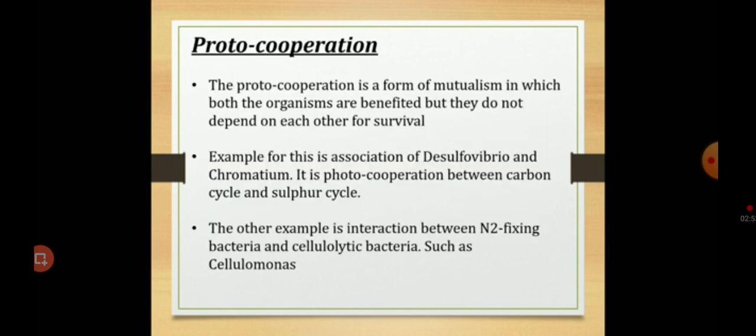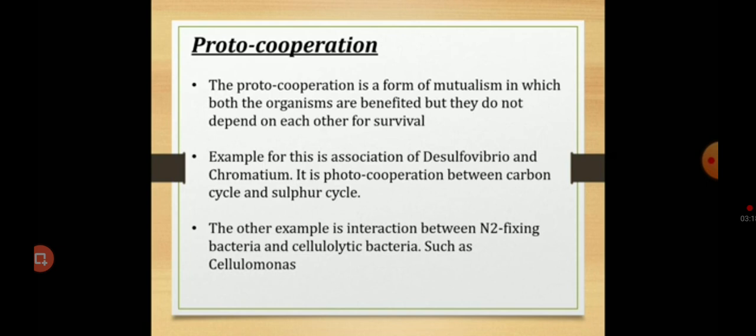Next one is protocooperation. Protocooperation is also a form of mutualism in which both the organisms are benefited, but they do not depend on each other for their survival. An example for this association is Desulfovibrio and Chromatium. It is the protocooperation between the carbon cycle and the sulfur cycle.